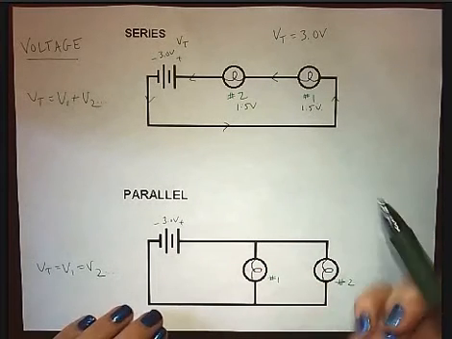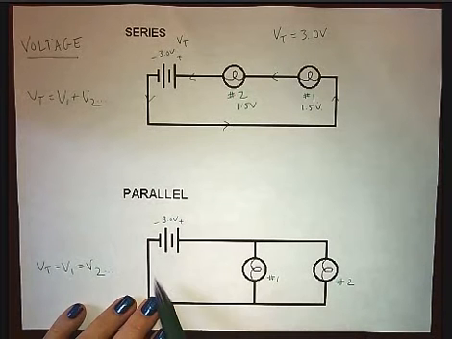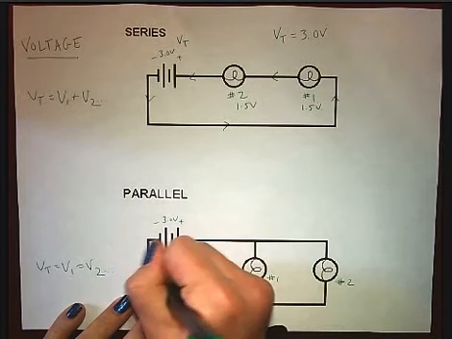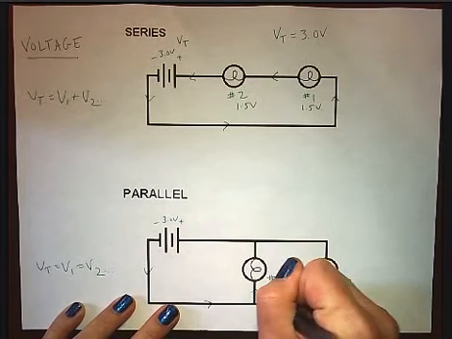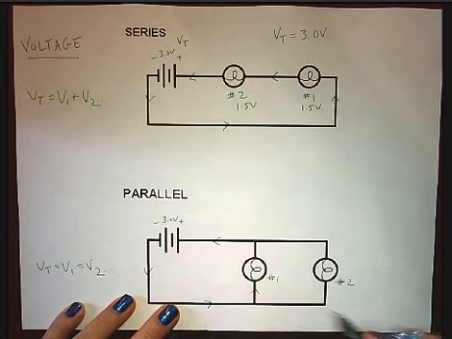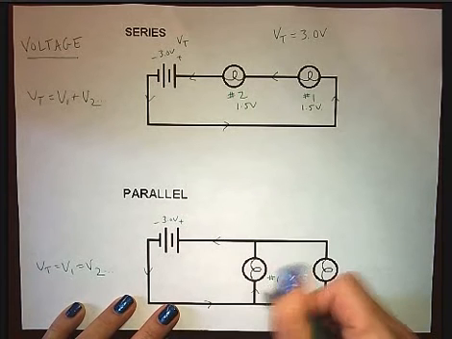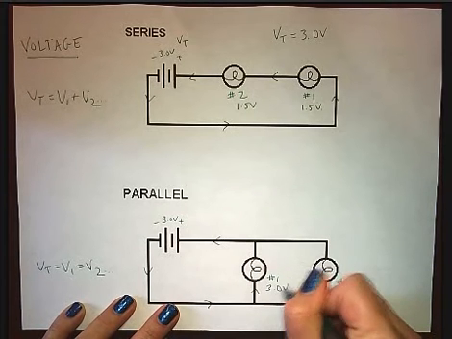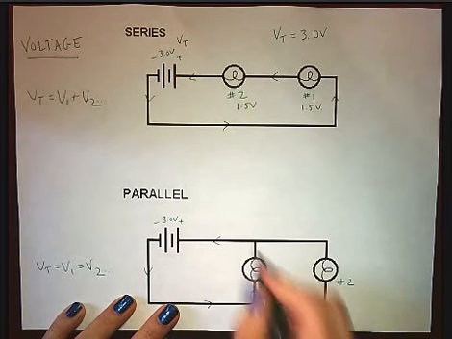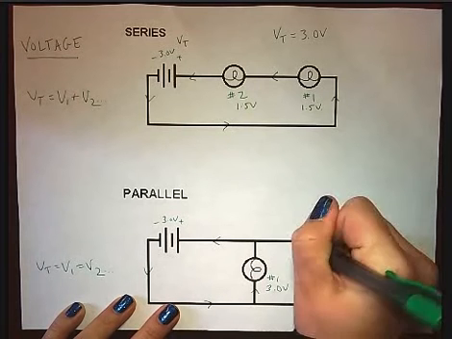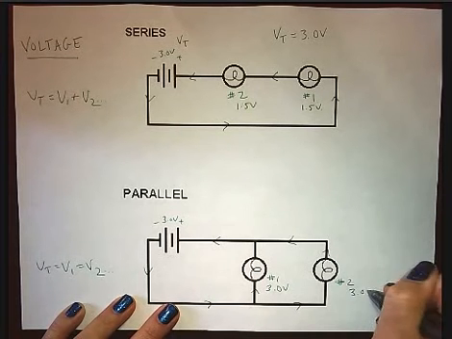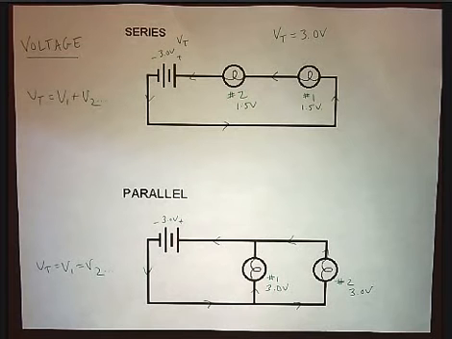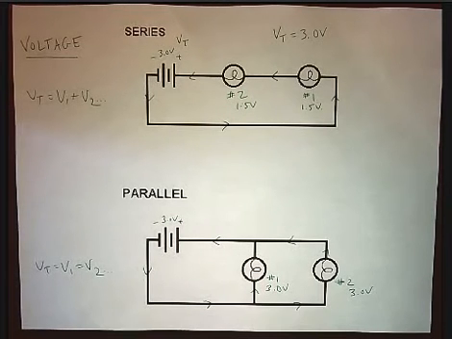Now, voltage in a parallel circuit, because there's more than one path to flow, here is the first path. Okay, they don't have to share because they have different paths. So this one is the one path, and then here is the second path. So 3.0 volts. Okay, so they don't have to share it. So that's how it works for parallel.